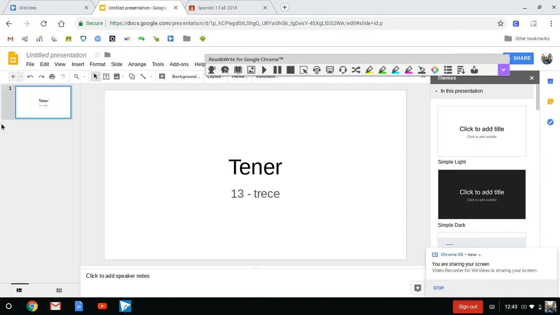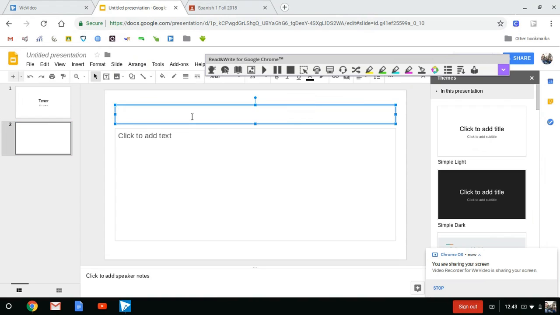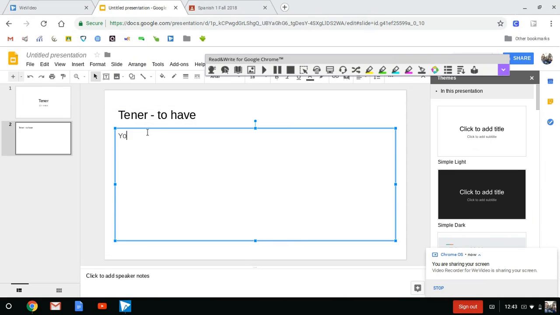So let's get another slide here. So with the verb tener, you want to know that that means to have. And then each pronoun has a different conjugation. And this is why I had you guys write these down in this order yesterday, or look at them in this order yesterday.